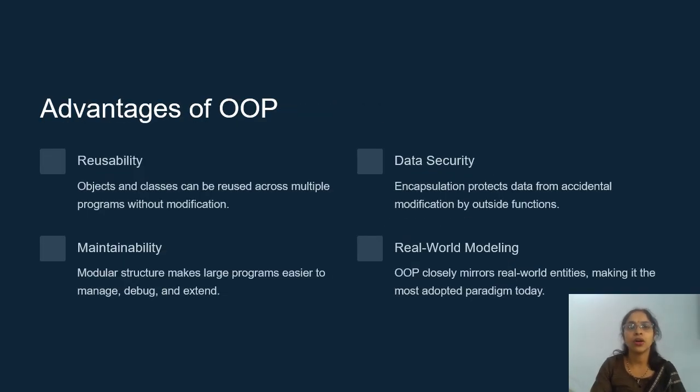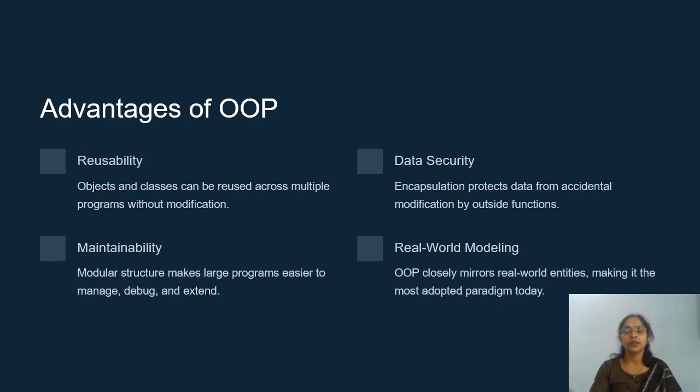Now we discuss the advantages of object oriented programming. The first is reusability. That means objects and classes can be reused across multiple programs without modification. Second, maintainability. Modular structures make large programs easier to manage, debug and extend. Third is data security. Here, encapsulation protects the data from accidental modification by outside functions.